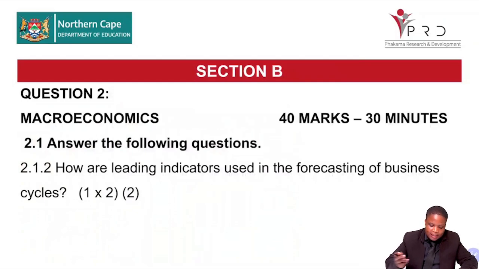How are leading indicators used in forecasting of a business cycle? Right. So leading indicators are those ones that changes before the economy changes. So how are we using them to forecast the business cycle? I'll give you 2 minutes to discuss this one. Then you look at our marking guideline.